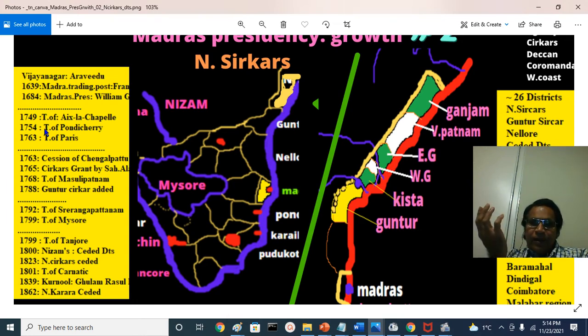Then the Seven Years' War broke out within a few years in Europe, that means from 1756 to 63. And again, East India Company, that is French and British, they fought again in Karnataka. But this time the war was beyond the Carnatic region, and was also fought in Bengal. Finally, French were defeated, and the outcome of the third war is the French agreed by the Treaty of Paris to be just traders, with no military ambitions in India.